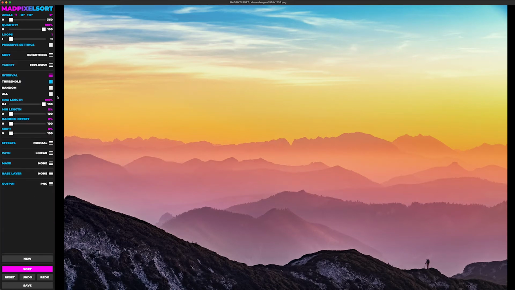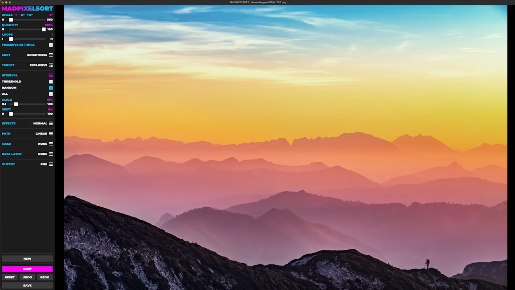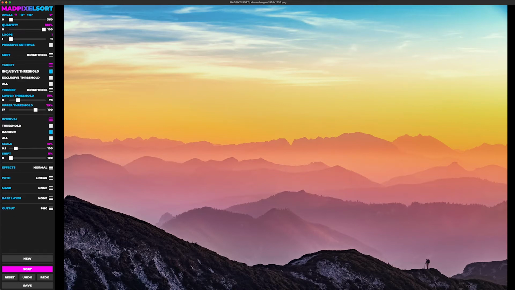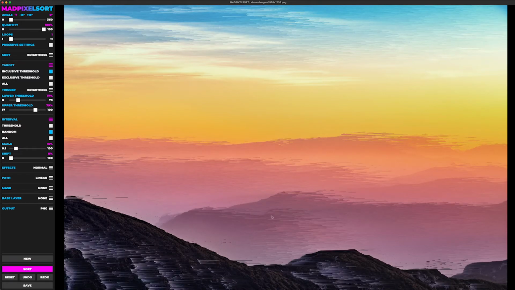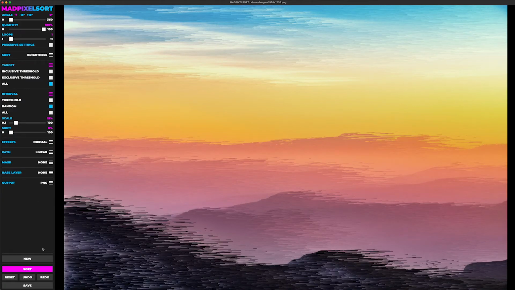All right, now on to intervals. As we talked about the threshold modes, we also have random, which I showed you before. Same thing applies here. When we choose threshold here, it'll only start intervals based in this area, but the lengths of the intervals are randomly defined. So if you wanted to affect the entire image and just do a random sort everywhere, you can see it has a very unique effect.